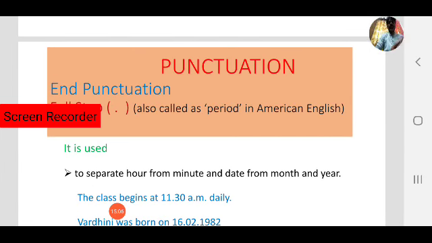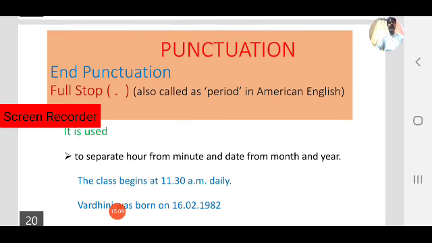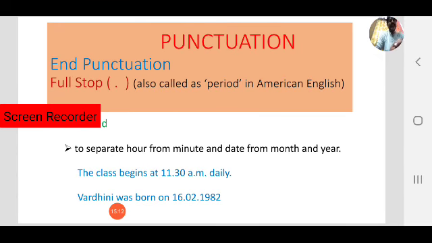Full stop is used to separate hour from minute and date from month and year. Two cases here: separating hour from minute, and separating date from month and year. For example, the class begins at 11.30 a.m. daily. Here observe the full stop. The class begins at 11 full stop 30. 11 is the hour, 30 is the minutes. To separate hour from minutes, we use a full stop: 11.30 a.m., again ante meridiem, daily. So observe where we use the full stop.